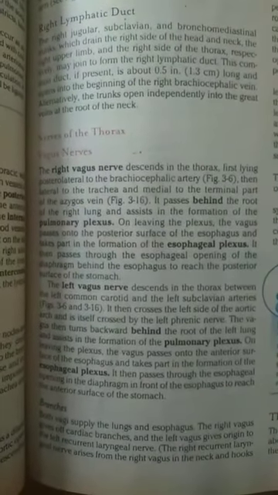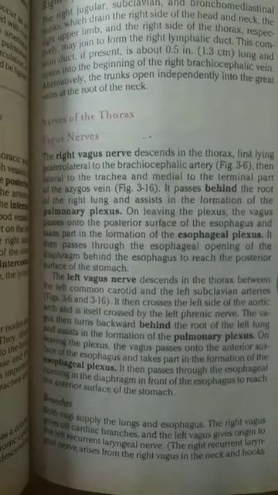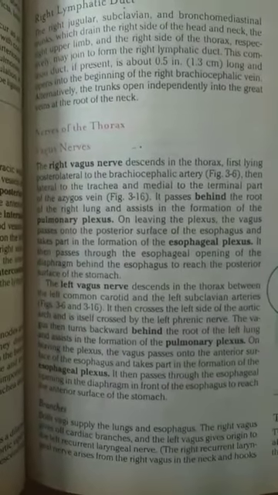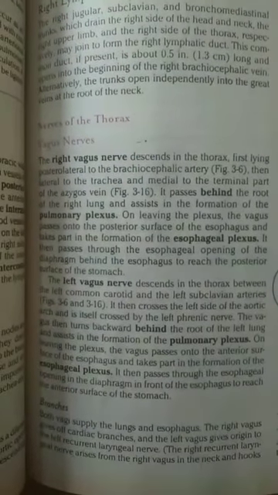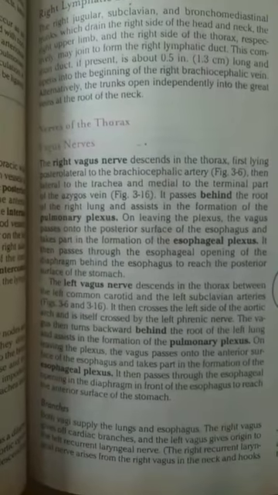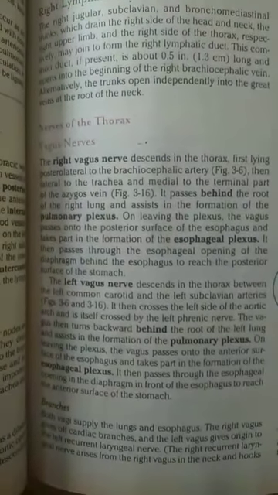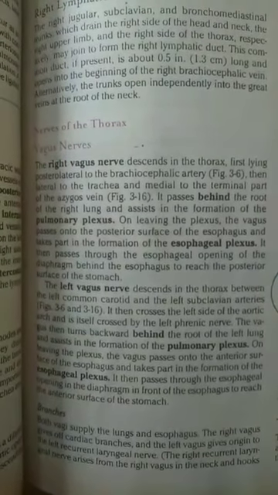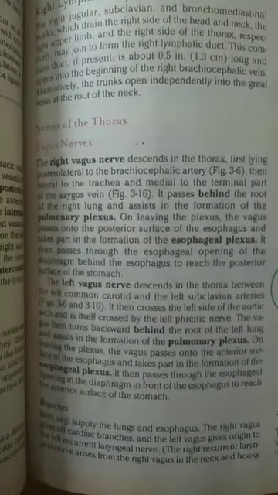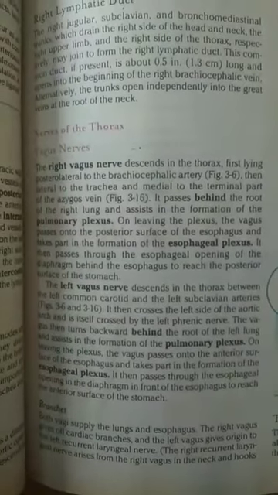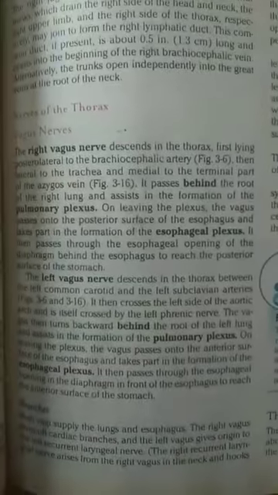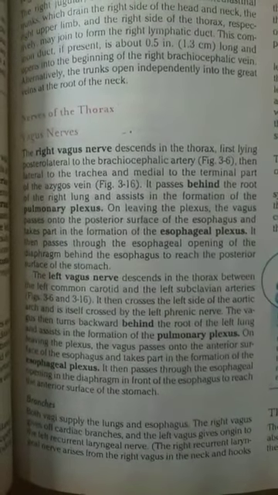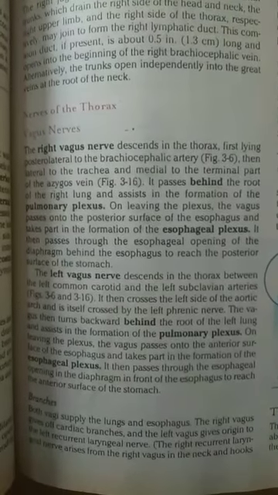The left vagus nerve descends in the thorax between the left common carotid and the left subclavian arteries. It is then crossed by the left phrenic nerve. The vagus then turns backward behind the root of the left lung and assists in the formation of the pulmonary plexus. On leaving the plexus, the vagus passes onto the anterior surface of the esophagus and takes part in